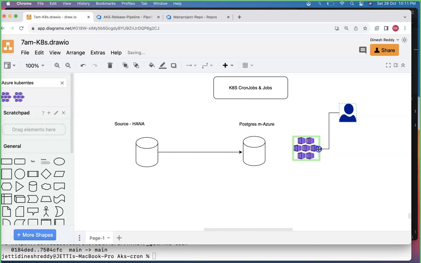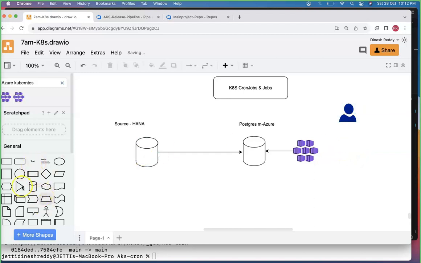The user is connecting to Kubernetes, and Kubernetes is accessing the information from whatever application you have there. Whatever information you placed inside this database, it will pull and show to the user. That is what is happening end to end.